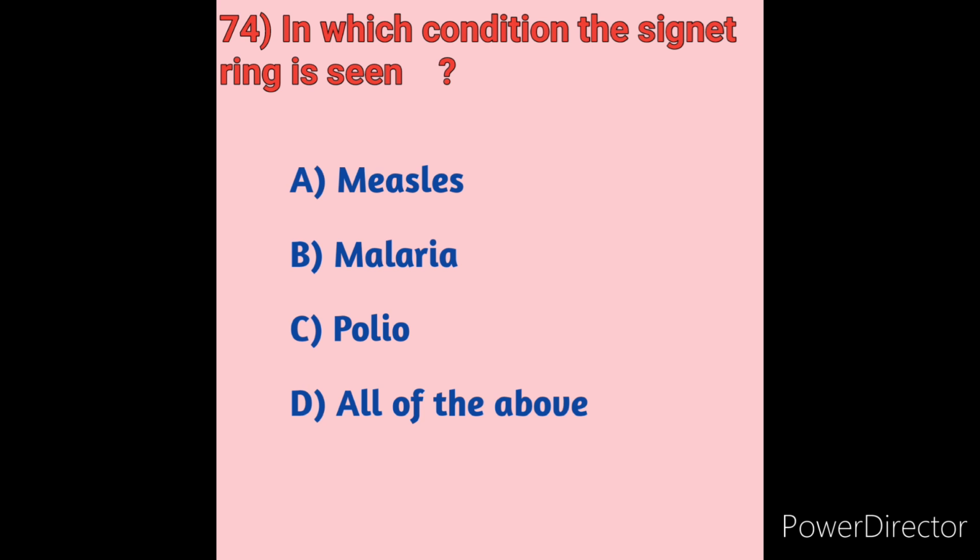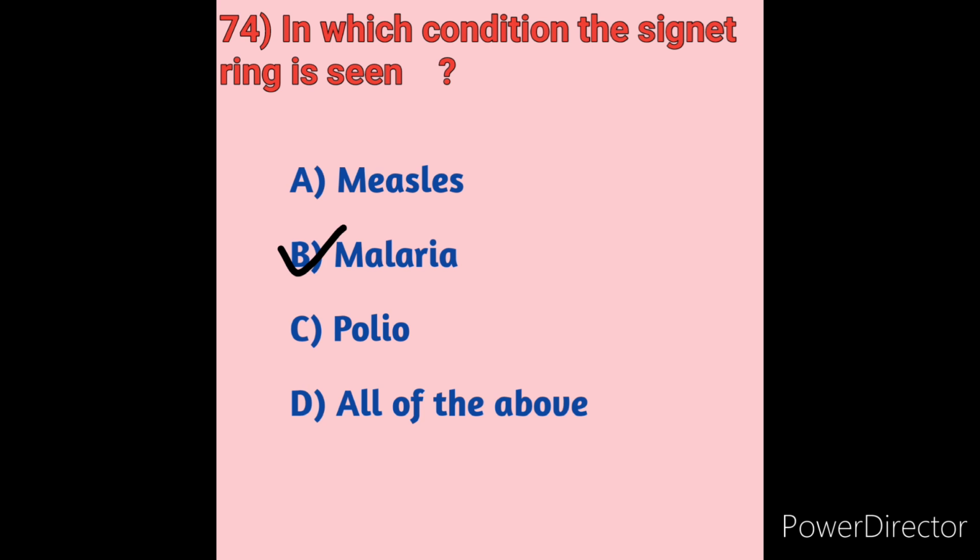All stages of the parasite are seen in the peripheral circulation during malaria. So the condition in which the signet ring is seen is option B, malaria. Plasmodium vivax causes a thicker signet ring in the blood. So option B is the correct answer.